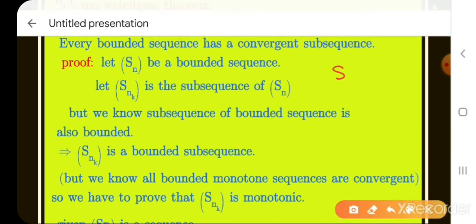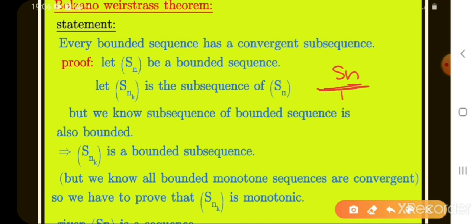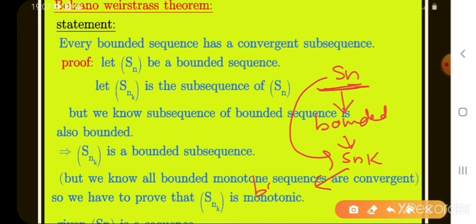First we have a sequence Sn, which is a bounded sequence. Let Snk be a subsequence of Sn. Automatically it is also bounded. What we have to show here is that Snk is convergent. What is the rule of convergence?